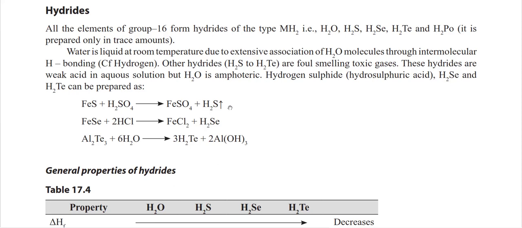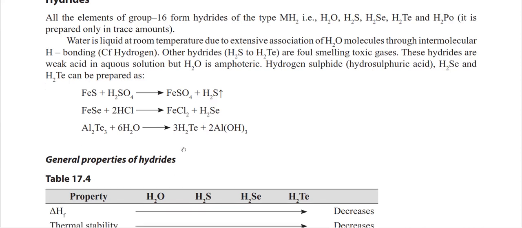This gas you can use for identification of second group elements in inorganic qualitative analysis. Similarly, you take ferrous selenide and HCl to produce H2Se, whereas aluminum telluride dissolved in water produces H2Te.